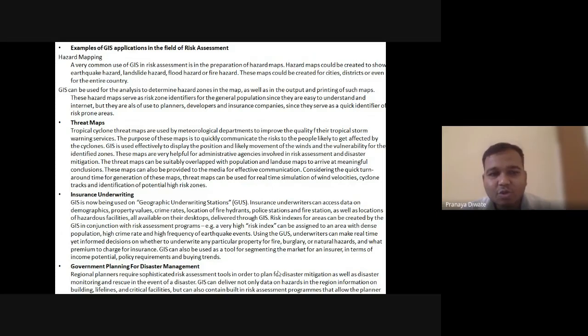GIS can be used for the analysis to determine hazard zones in the map as well as for output and printing of such a map. These hazard maps serve as a risk zone identifier for the general population since they are easy to understand. But they are also used by planners, developers, and insurance companies for quick identification of risk-prone areas. So what kind of maps?